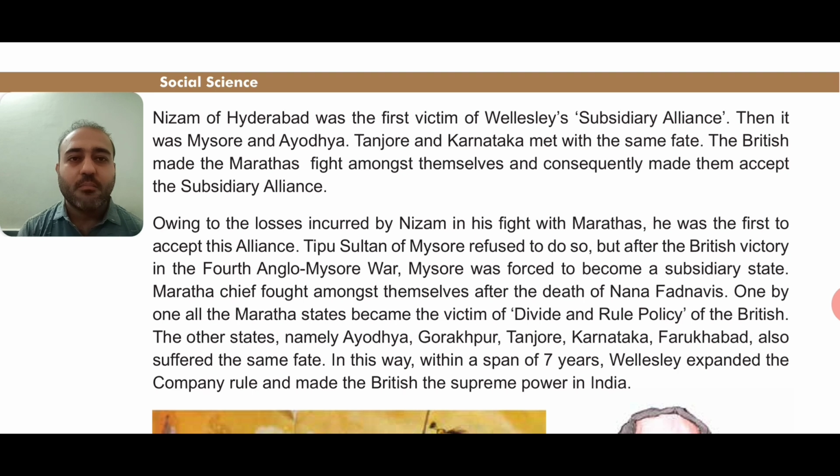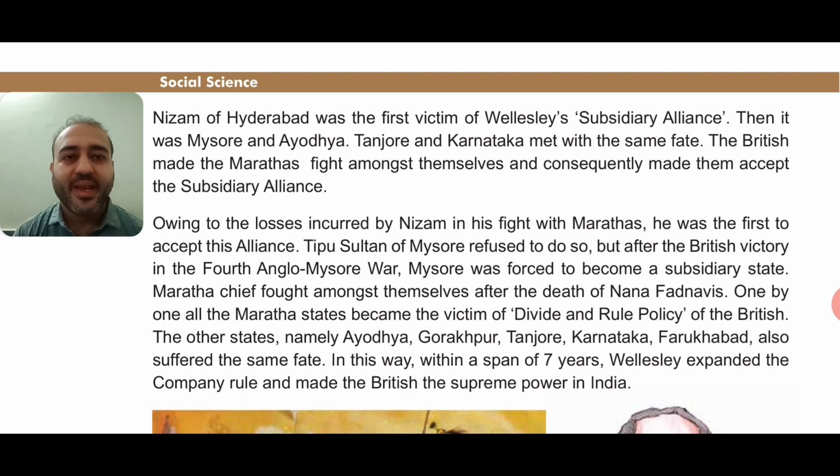Then it was Mysore and Ayodhya. Tanjore and Karnataka met with the same fate. Fate means nasib, right? So in their fate also it was the same thing, and they also became the victim of the subsidiary alliance system of the Britishers.